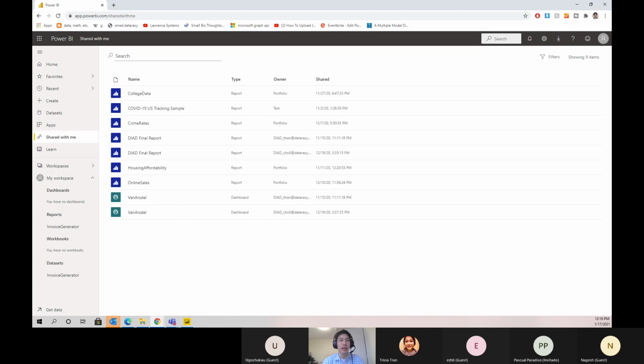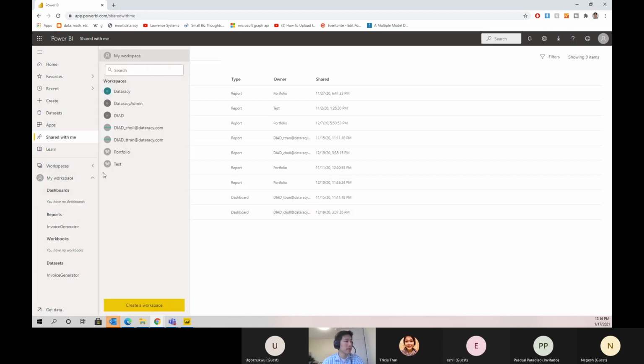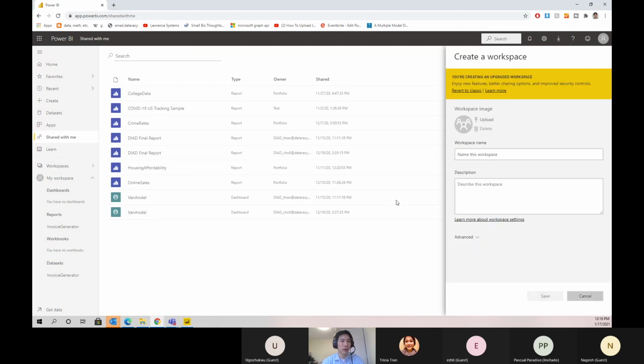In the left panel, click Workspaces, and then click Create a Workspace. The Workspace dialog box opens. Creating a workspace is a Pro feature. If you do not have a Pro license, please choose the trial option. In the Create a Workspace dialog box, click Upload.